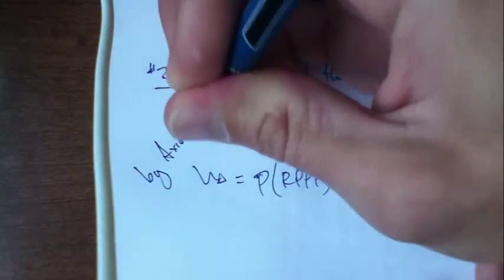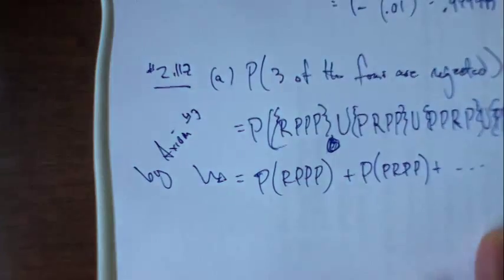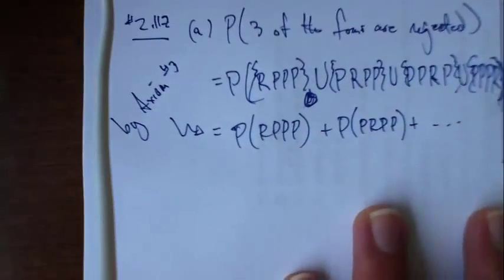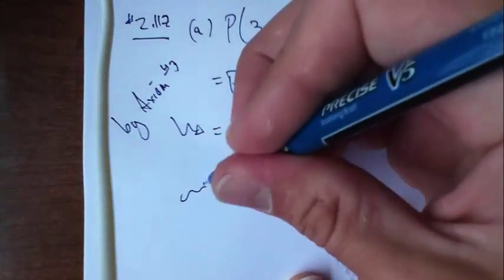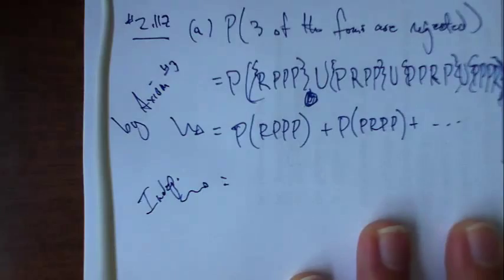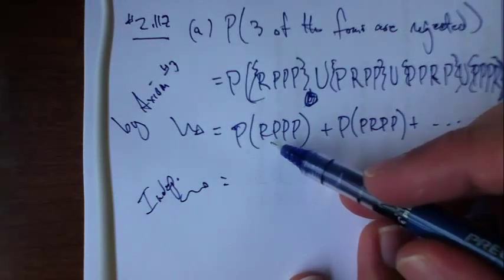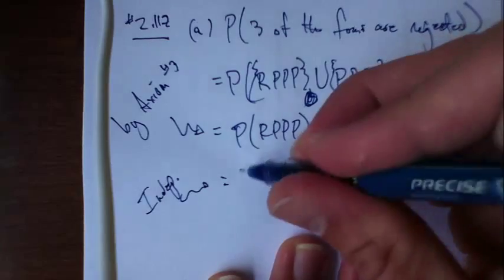So this is by axiom 3. And now, guess what? I'm going to use independence. What's the probability that the first one's rejected and the next 3 pass?